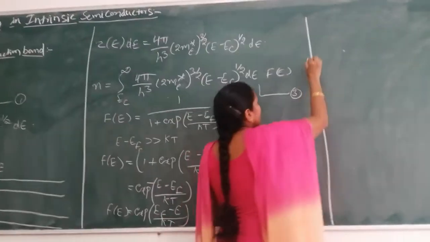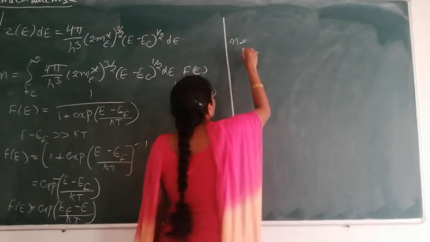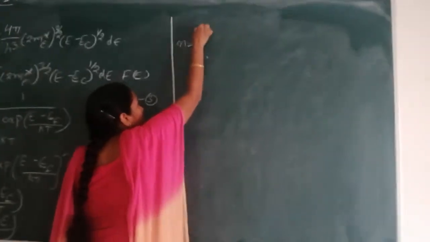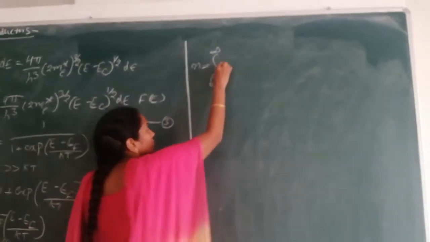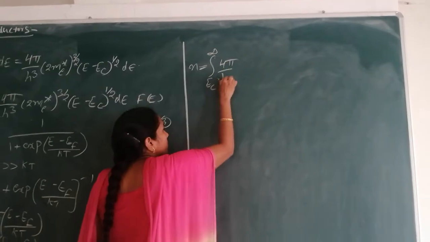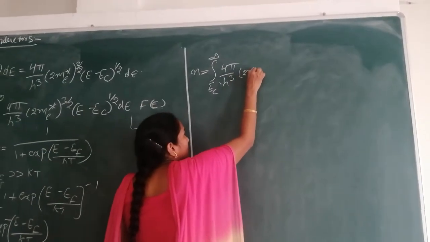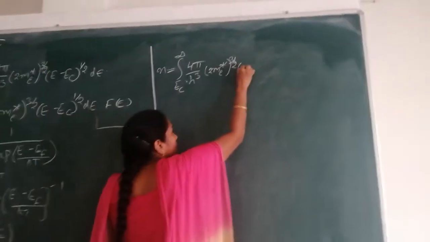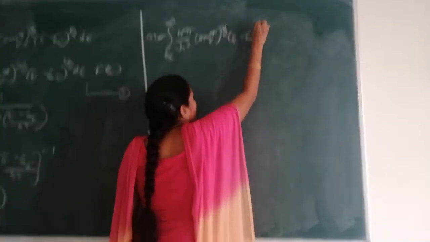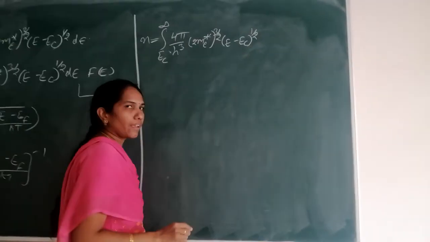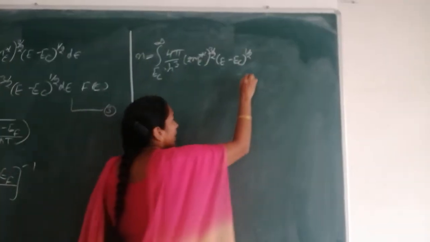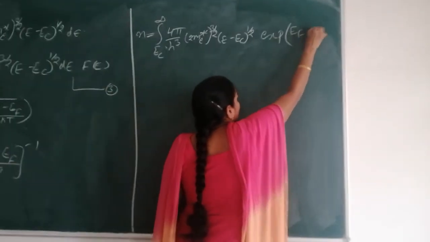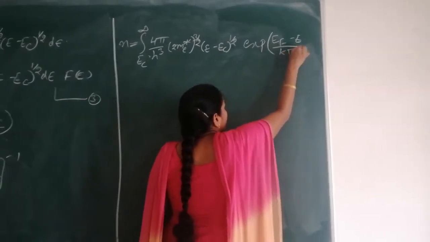So the expression for the number of electrons N is equal to the integral from E_C to infinity of 4π by h³ (2m_e*)^(3/2) (E − E_C)^(1/2) dE into F(E). F(E) is exponential of (E_F − E) by kT.